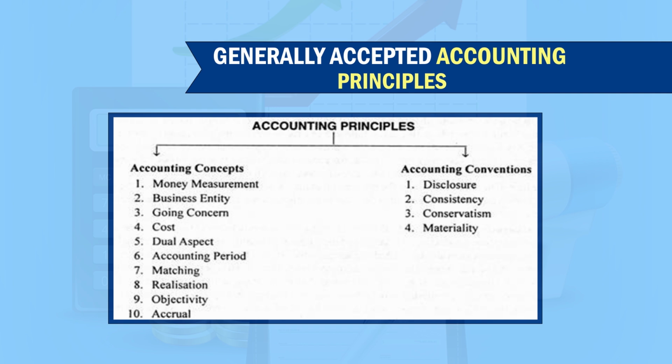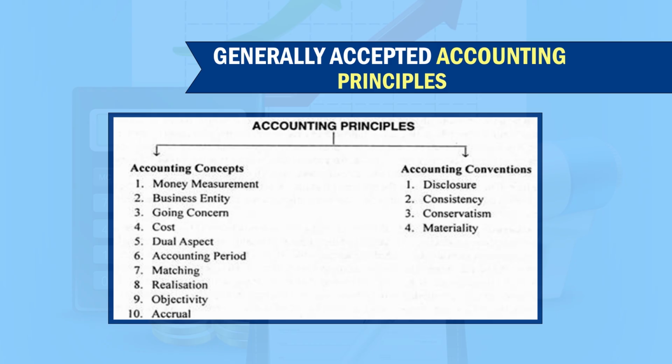First one is money measurement concept, then business entity concept, then going concern concept, then the fourth one is cost concept, the fifth one is dual aspect concept, sixth one is accounting period concept, seventh one is matching concept, and the eighth one is realization concept. Ninth one is objectivity concept, then the 10th one is accrual concept.